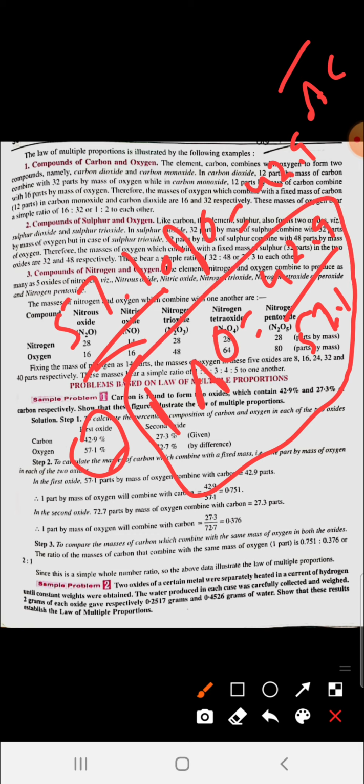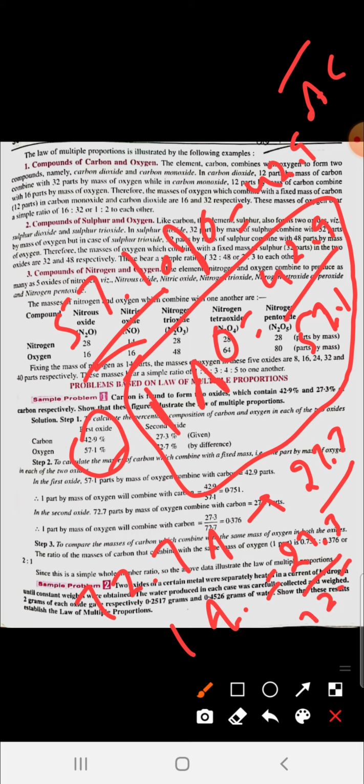In the second case, 72.7 parts of oxygen by mass contain 27.3 parts of carbon, and 1 part of oxygen by mass contains 27.3 upon 72.7 parts of carbon.